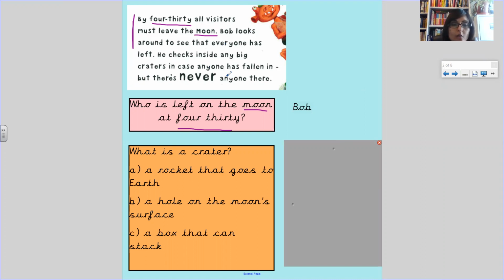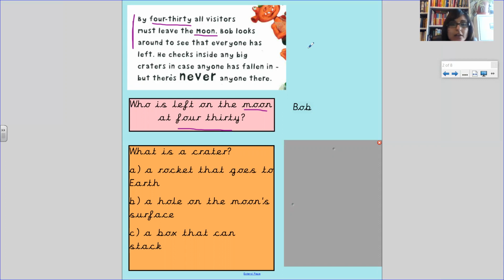Question 2. What is a crater? We have 3 options. A, a rocket that goes to Earth. B, a hole on the moon's surface. Or C, a box that can stack. Let's go back to our question. What is a crater? There are 3 options.